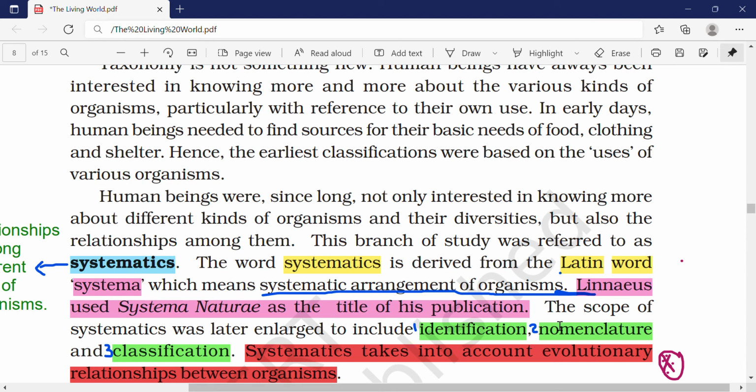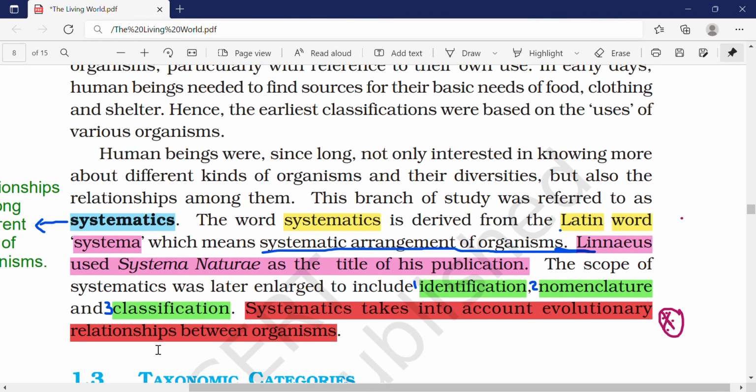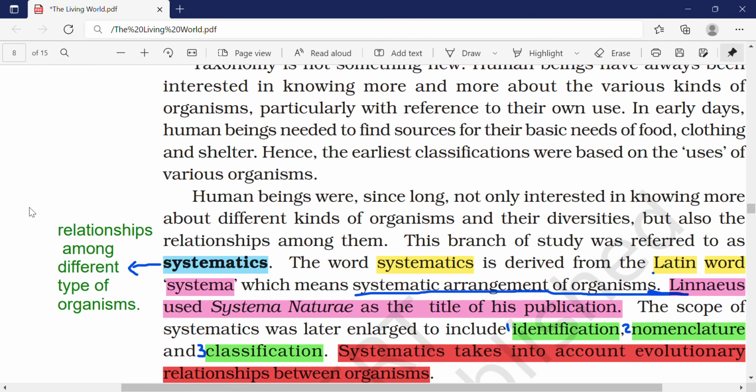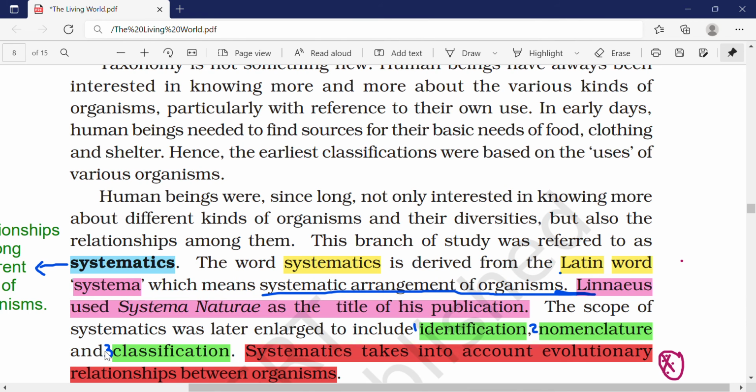The scope of systematics was later enlarged to include identification, nomenclature, classification. First, we identify a plant or an organism for that matter, and then we name it, and then we classify it and put it in the particular category or taxa where it belongs. This is called identification, nomenclature, and classification. This is the scope of systematics. Systematics takes into account the evolutionary relationship between organisms. I told you systematics is the relationship between different types of organisms, so it also takes into account the evolutionary relationship between organisms.